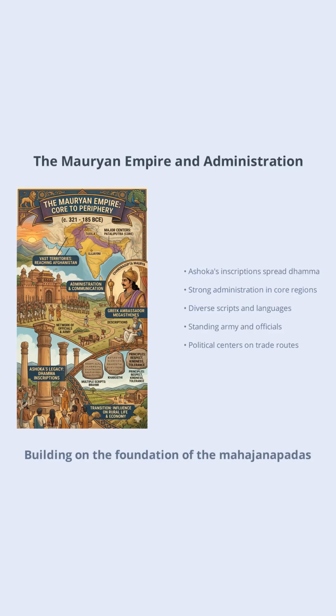Building on the foundation of the Mahajanapadas, the region of Magadha in present-day Bihar rose to prominence, eventually giving birth to the Mauryan Empire. Founded by Chandragupta Maurya around 321 BCE, this empire expanded across vast territories, reaching as far as Afghanistan. The most renowned Mauryan ruler, Ashoka, left a lasting legacy through his inscriptions on rocks and pillars, communicating his principles of Dhamma, emphasizing respect, kindness, and tolerance.